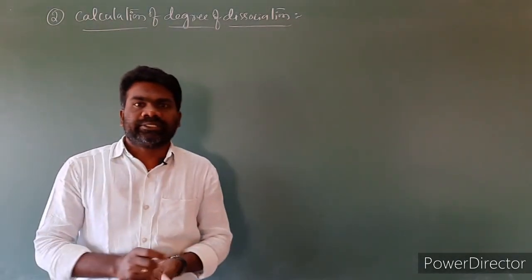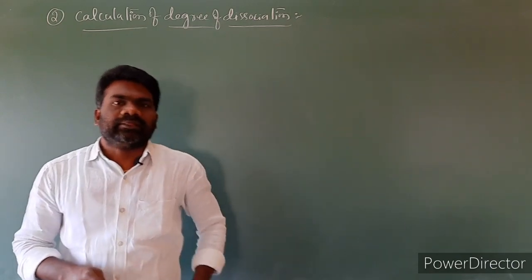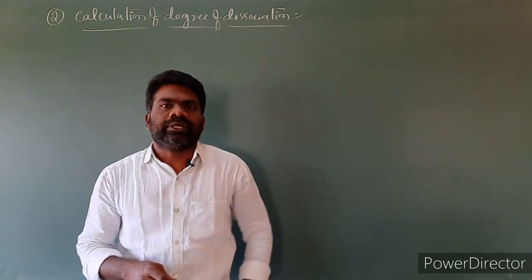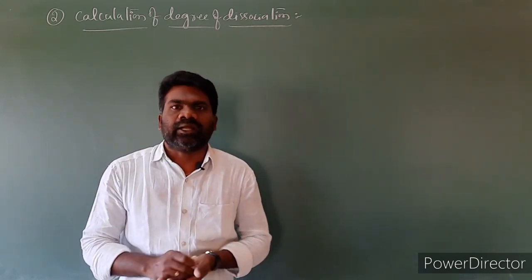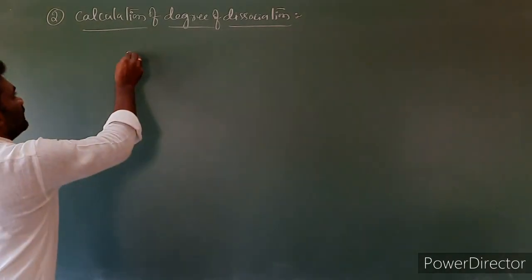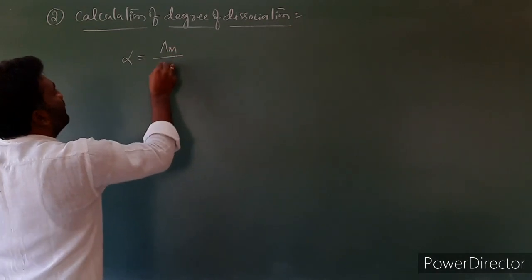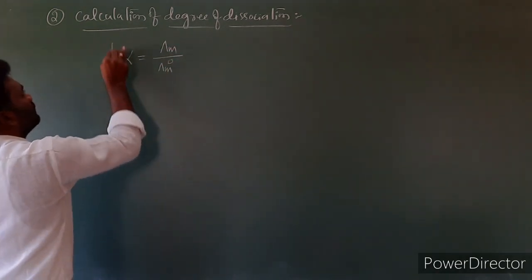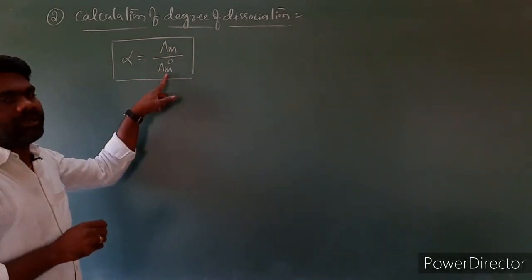At any concentration C, if alpha is the degree of dissociation, then it can be approximated to the ratio of molar conductivity at concentration C and limiting molar conductivity. So the meaning of this statement is alpha is equal to lambda m by lambda m naught.